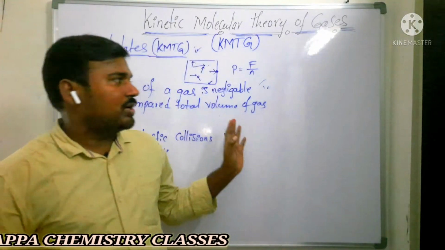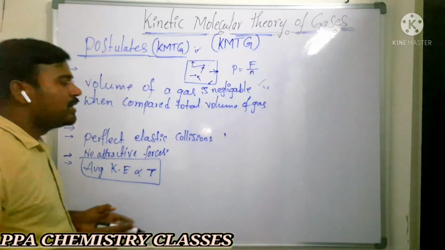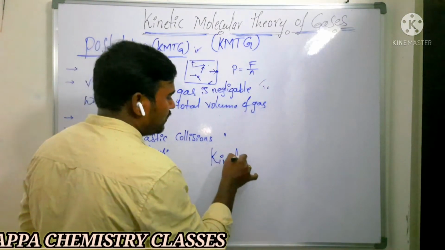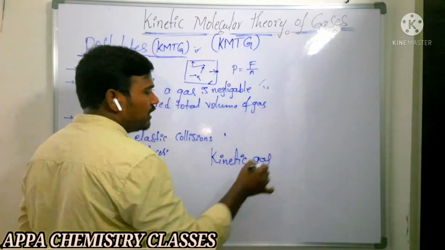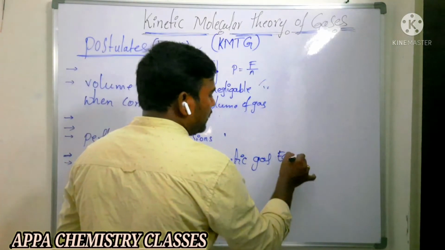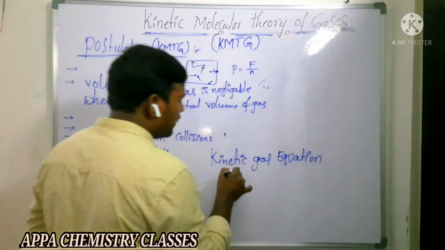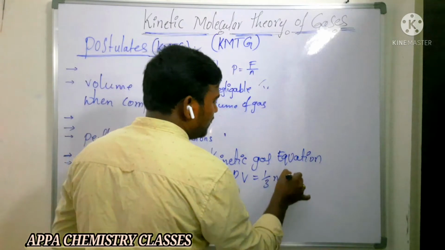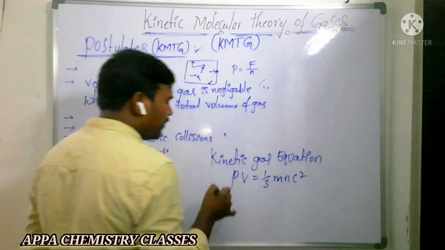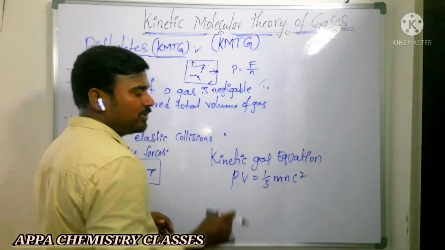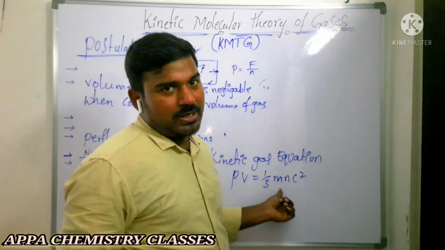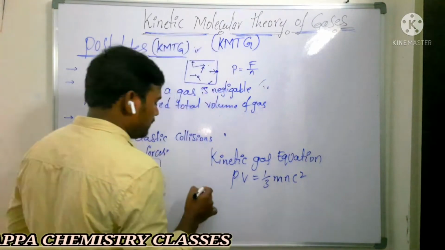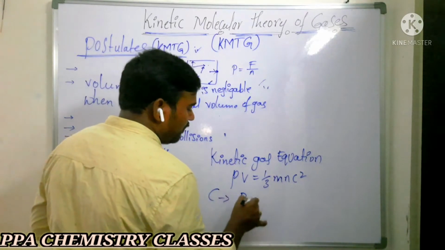Based on these postulates of the kinetic molecular theory of gases, they proposed the kinetic gas equation. What is the kinetic gas equation? PV = 1/3 mN c squared. What is P here? Pressure. What is V? Volume. m is the mass of a gas molecule. N is the number of molecules of the gas. c is the RMS velocity.